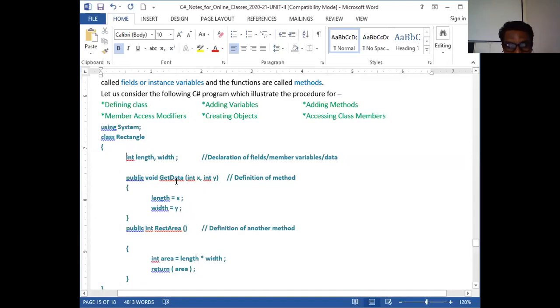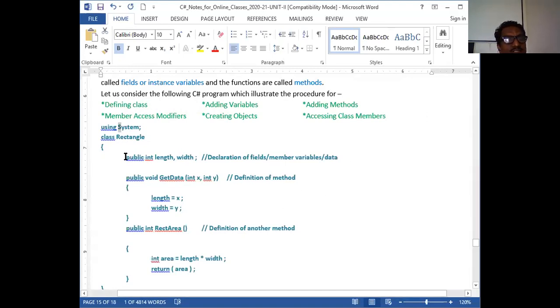Therefore, remember, usually our data members are public in nature. The p should be small here. All keywords are written in small case. Especially System has a capital S, Main has a capital M, and for functions the first letter is a capital letter. That we have seen last time.